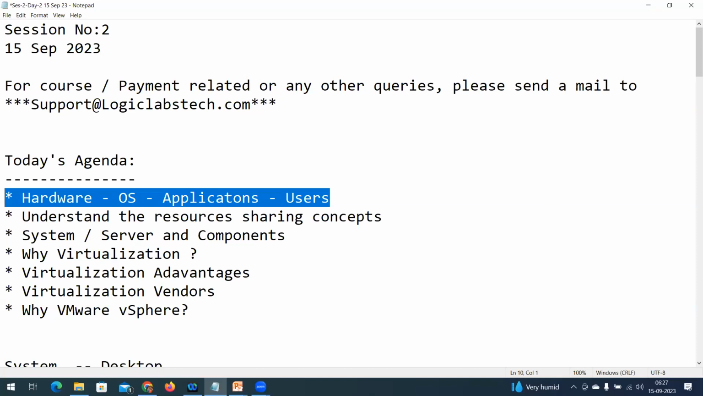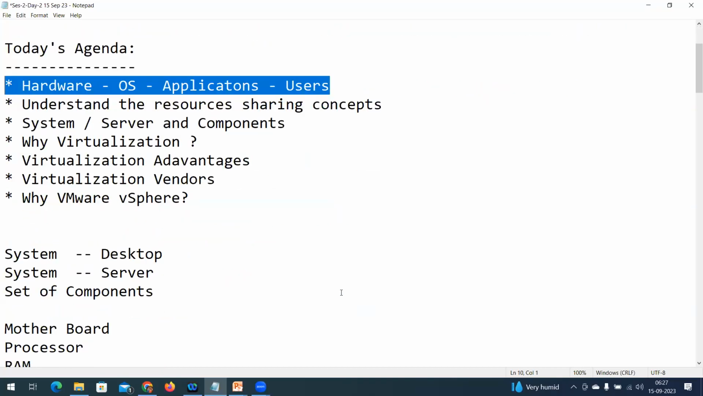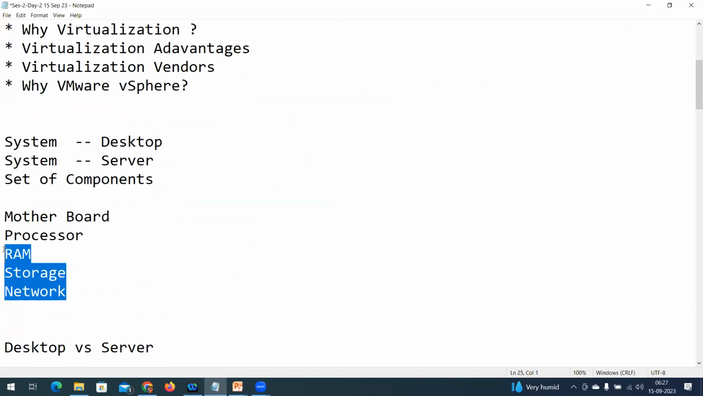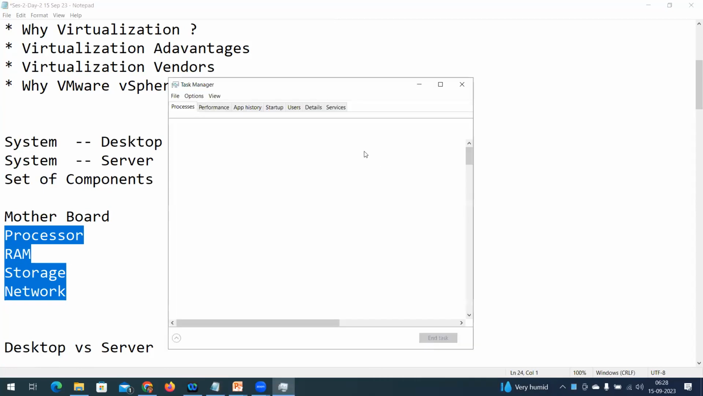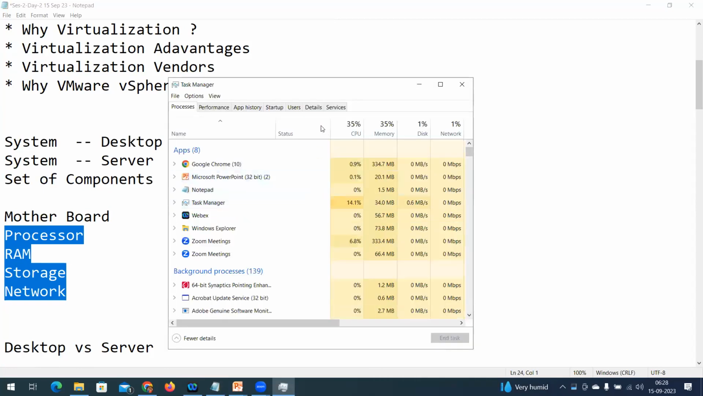Before understanding why virtualization, and how resource sharing is happening, we discussed 5 major components, right? Processor, RAM, storage, network. Now I'm on this particular system and I'm going to open the task manager. What are you able to see? The processes, what is happening in the task manager? By looking at this, what are you able to understand?